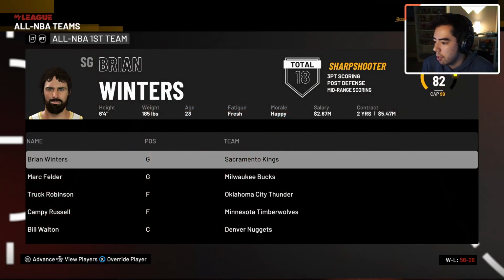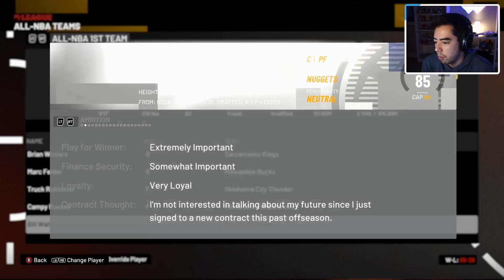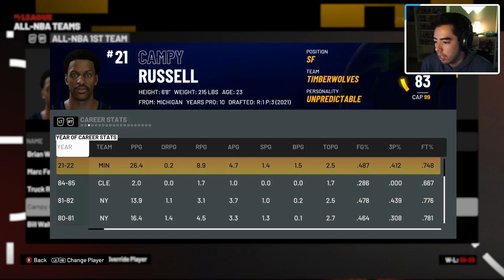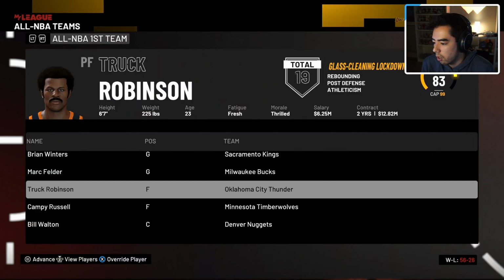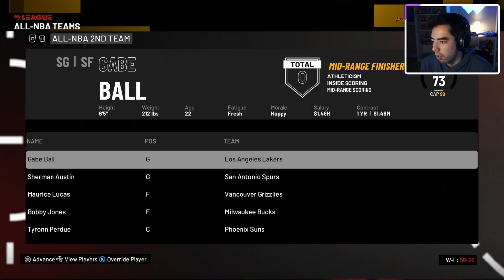So all NBA first team here, we got Brian Winters, we got an auto-generated player, Truck Robinson, Campy Russell, and Bill Walton. Bill Walton averaged 12 and 16 a game in Denver. Campy Russell averaged 26, 9, and 4. And then Brian Winters averaged 29, 8, and 4 per game.